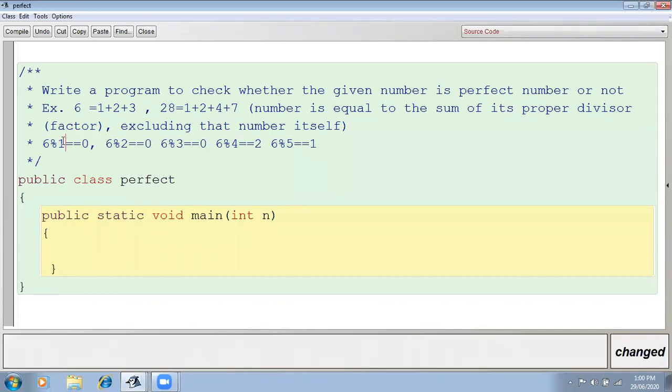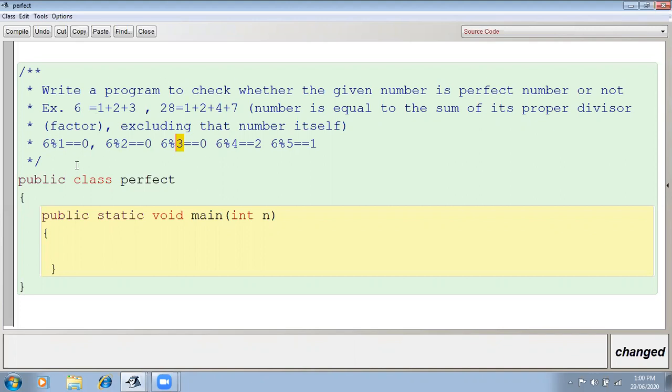Now what you have to do? You have to perform the addition of 1, 2 and 3. Then you will check 3 plus 2 plus 1 is 6. Then you will check 6 is equal to 6. Means the sum of these factors will give you the original number. Then this number is the perfect number.